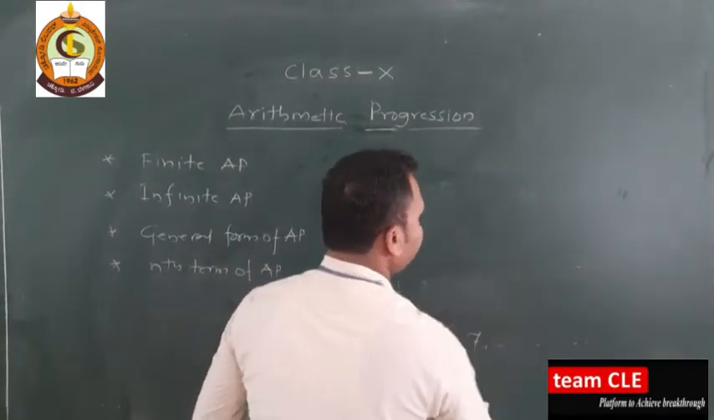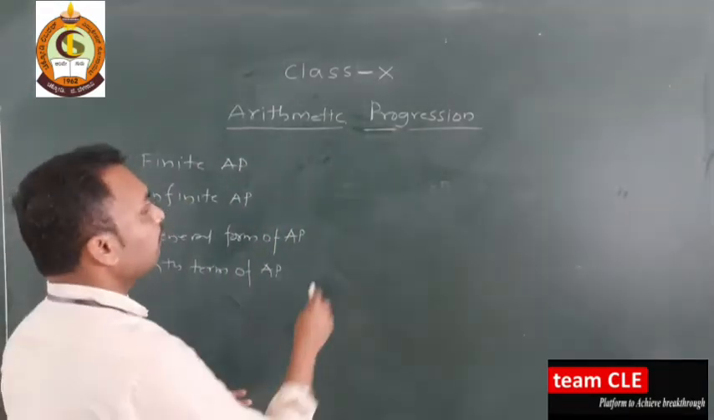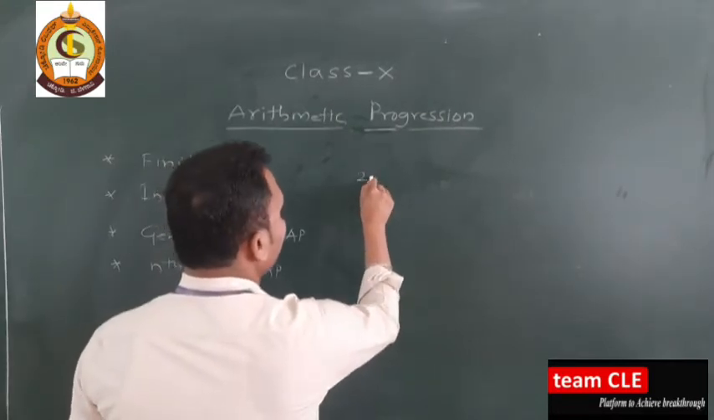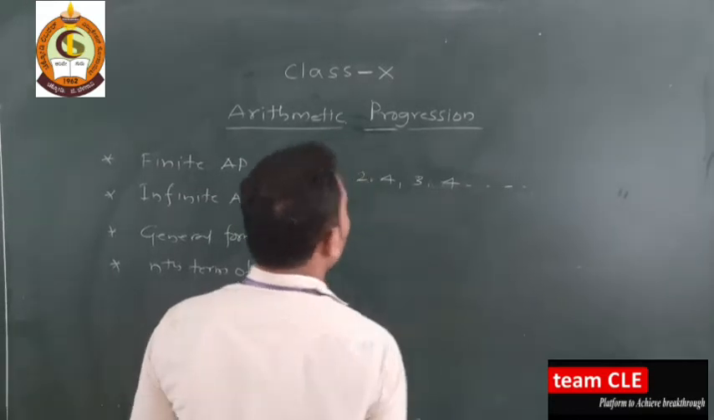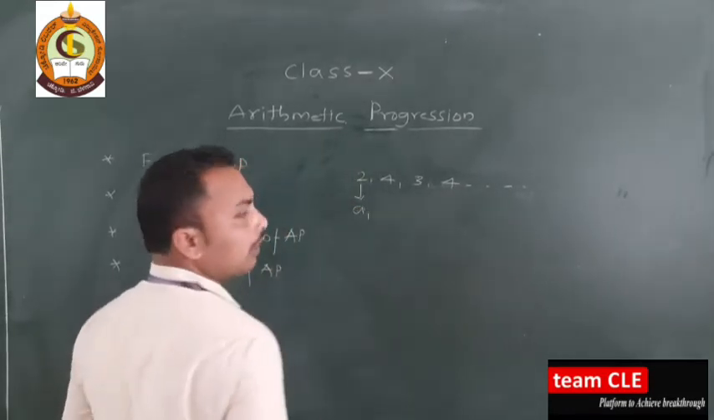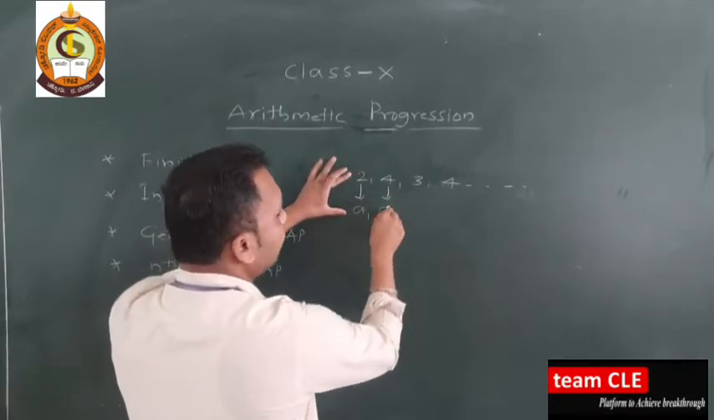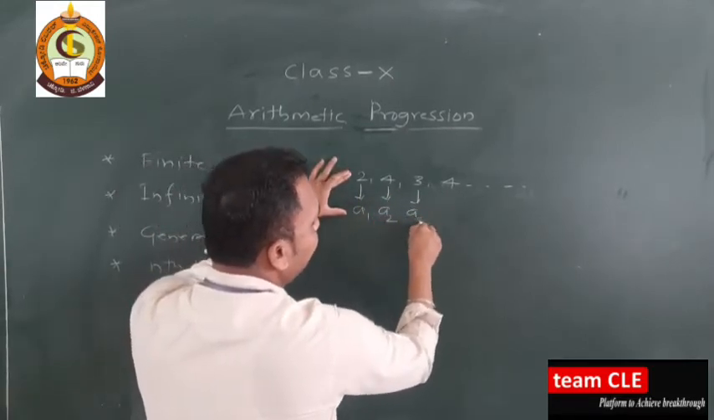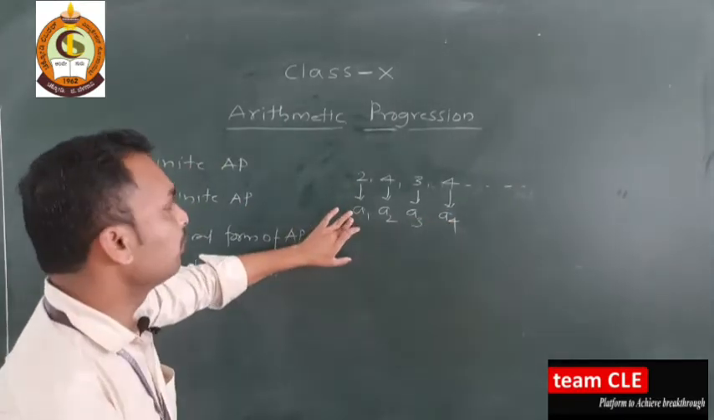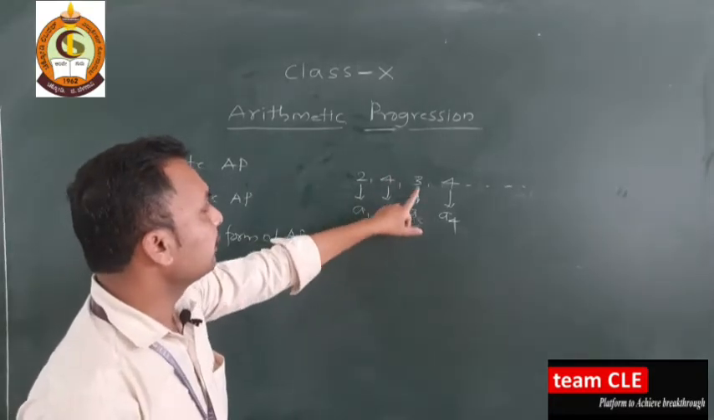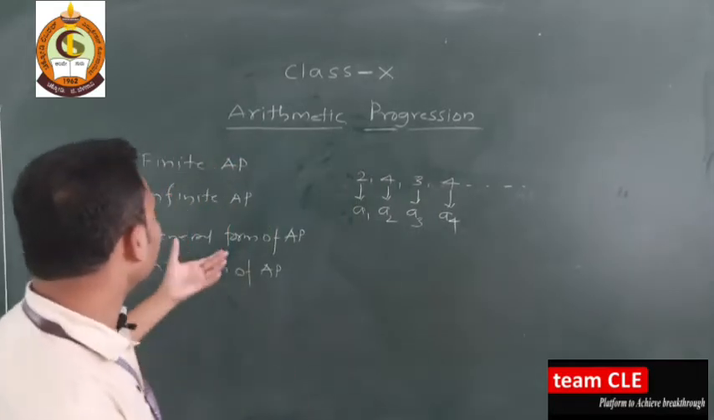To understand the general form of an arithmetic progression, see this example: 2, 4, 3, 4, and so on. This is A1. Each number is called a term. This is A2, this is A3, this is A4. So A2 is 4, A3 is 3, A4 is 4. If this kind of thing is there, here is the general form.